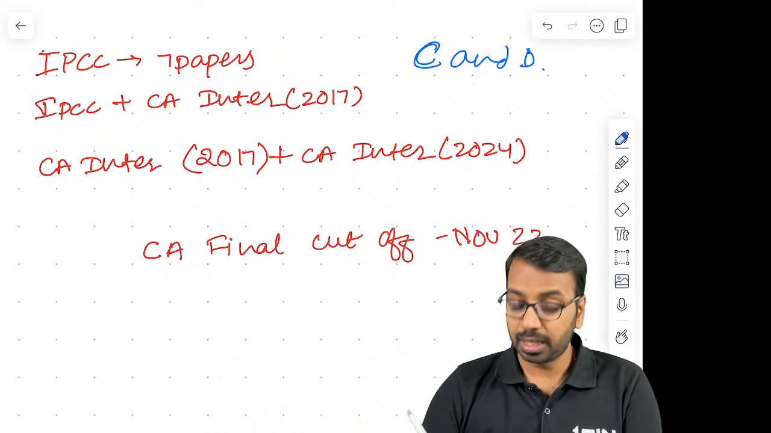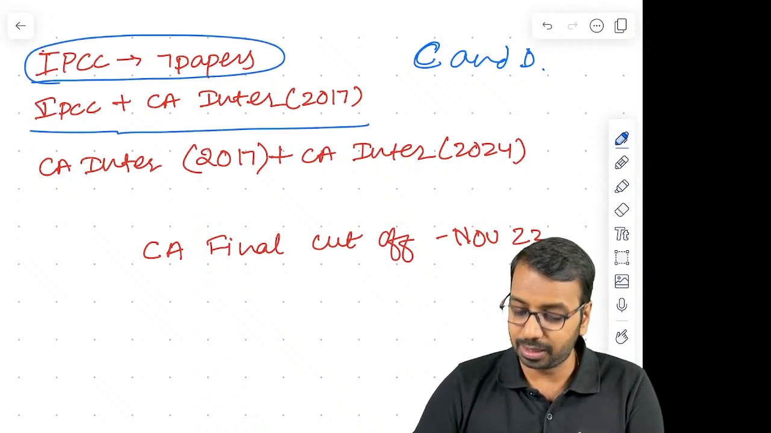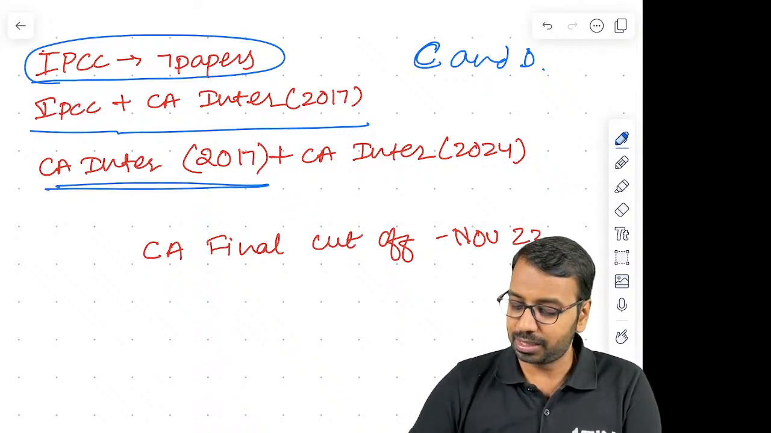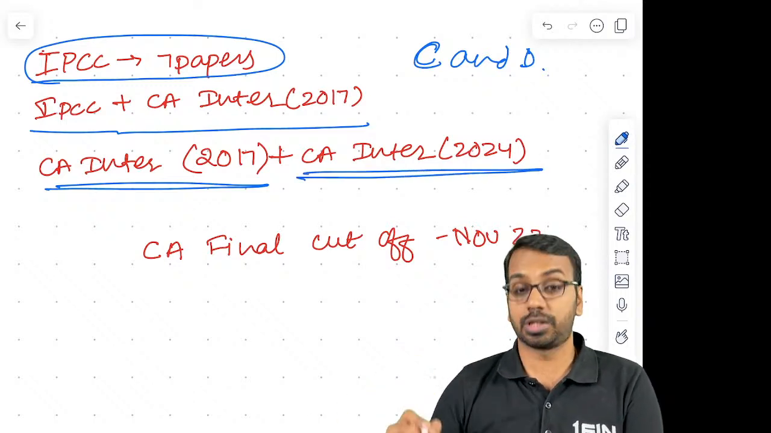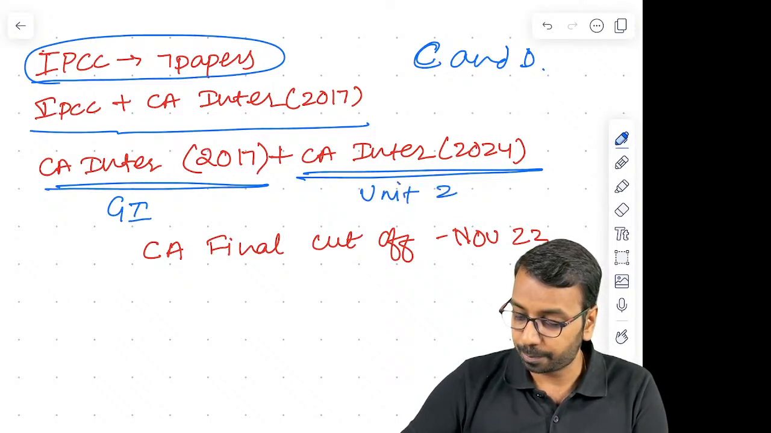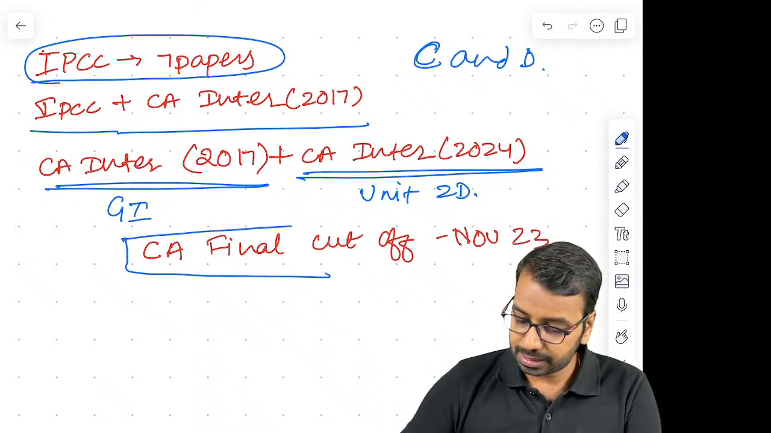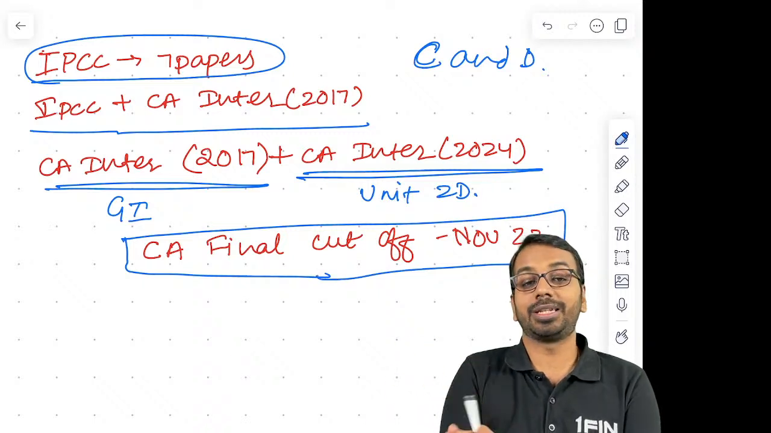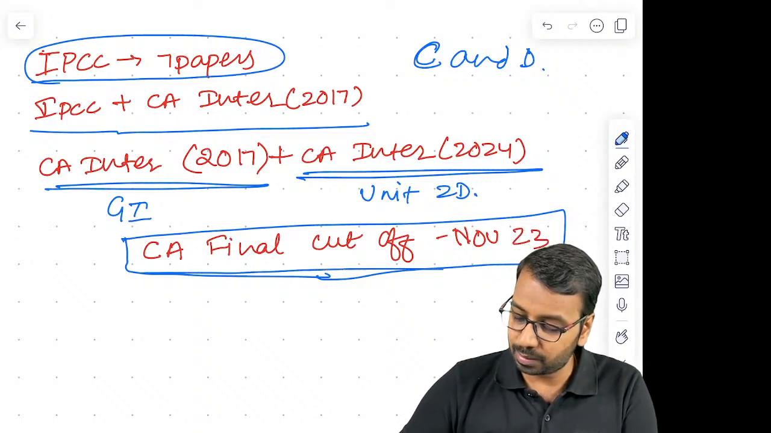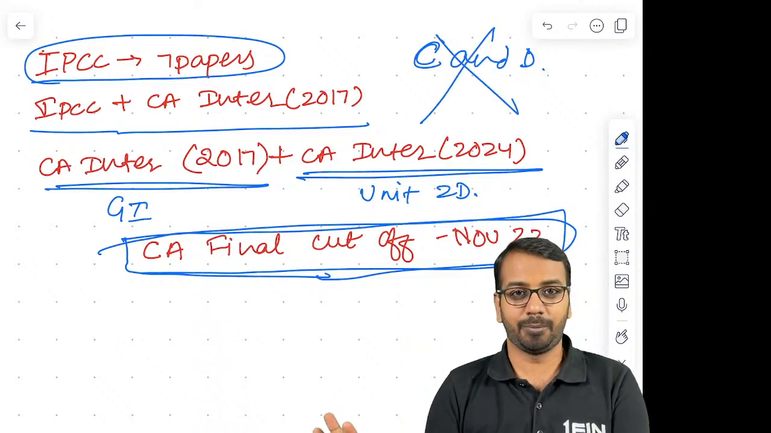Now, first thing is, if you have passed IPCC all 7 papers or IPCC some papers in CA Inter under the old scheme, I would say 2017 scheme, or CA Inter under 2017 scheme plus you will write some more papers in 24 scheme. For example, here you have written group 1 and here you have written, let us say, unit 2D. Now, what we need to check is, if you have written CA final in November 23 or before that, whichever years you have passed, then what institute has said is C and D is exempted, means you don't have to write the exams.